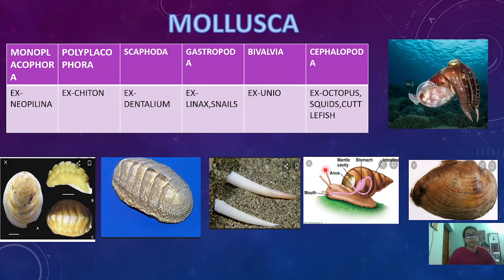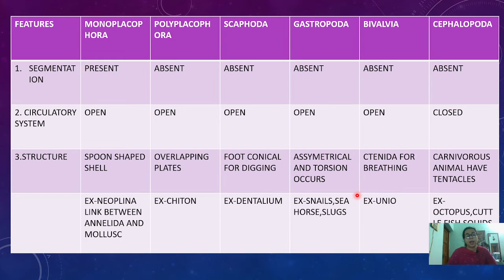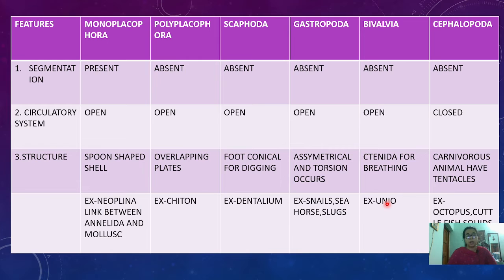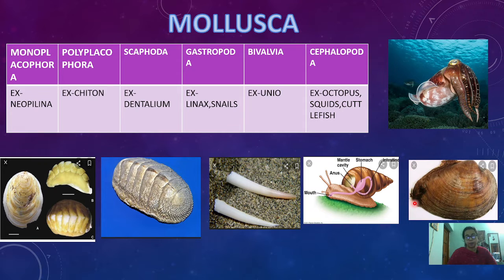Then Gastropoda, whose common example is the snail. One characteristic feature of this class is that they undergo torsion. What is torsion? We will be discussing it later on. They also have an asymmetrical body, that is, the body has no symmetry; if cut, no equal halves will be formed. Then Bivalvia: ctenidia are present for breathing, and not many characteristics are described here.